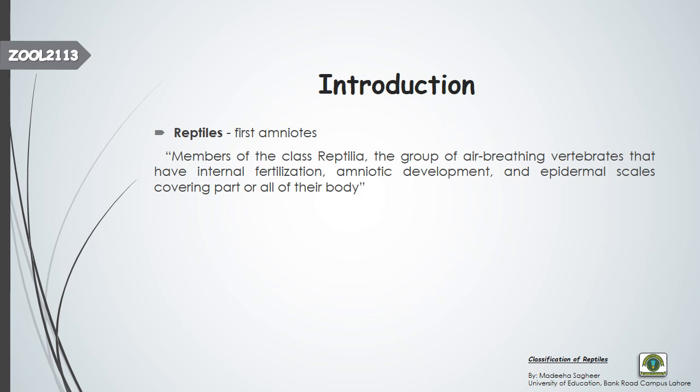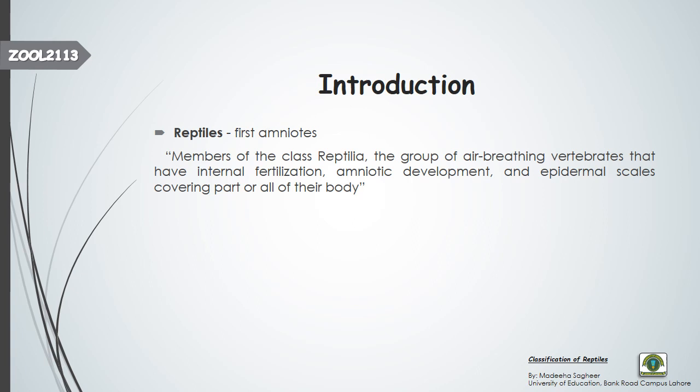So if we come to the proper definition of the reptiles, then these are the members of class Reptilia, the group of air-breathing vertebrates that have internal fertilization, amniotic development as we talked earlier, and epidermal scales covering part or all of their body. So air-breathing vertebrates means that they breathe through the lungs. Internal fertilization means that fertilization takes place internally within the body. Either they are oviparous or they are viviparous.